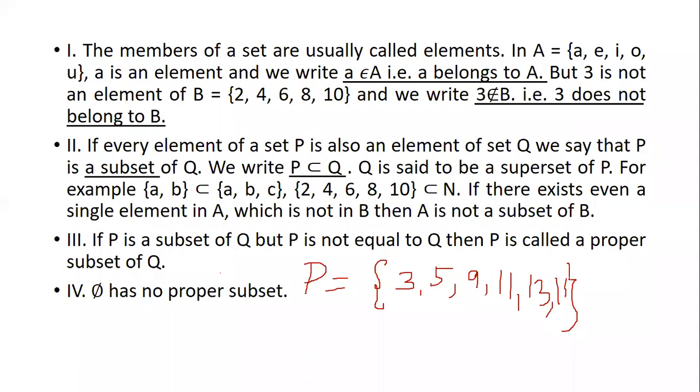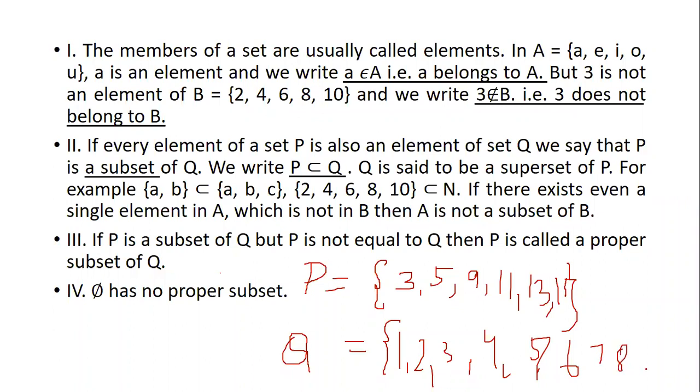Let's take it until 15. And Q is 1, 2, 3, 4, 5, 6, 7, 8, and it just goes on and on. This is nothing but the natural number list. Now tell me which is subset and which is superset. Quickly, you'll have to be fast now.